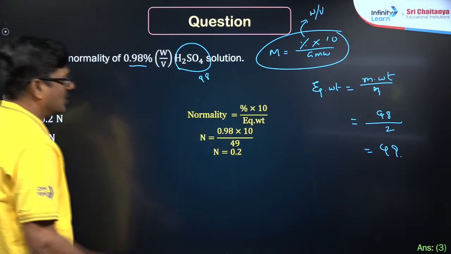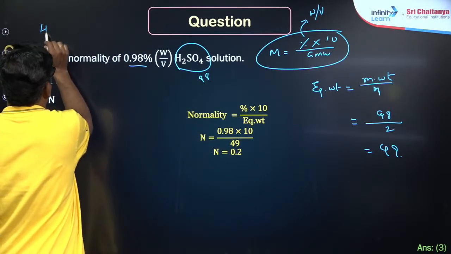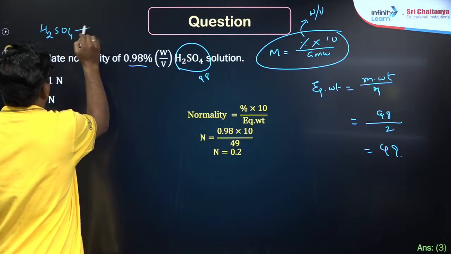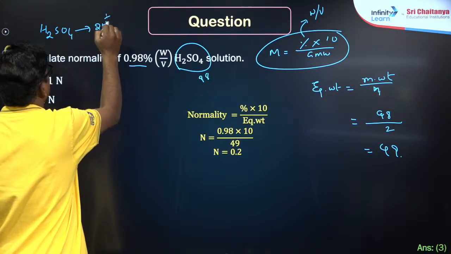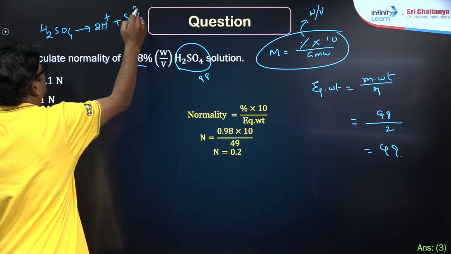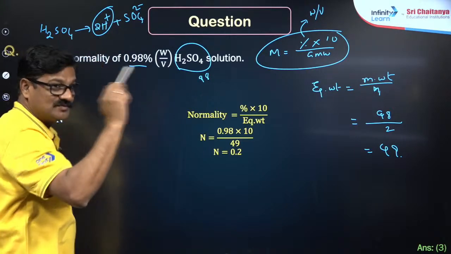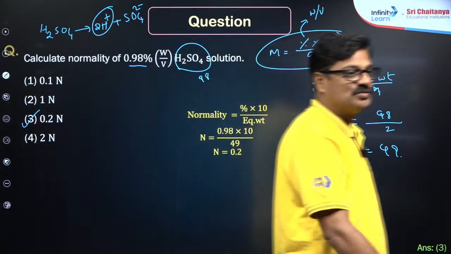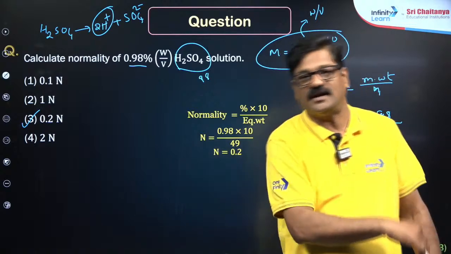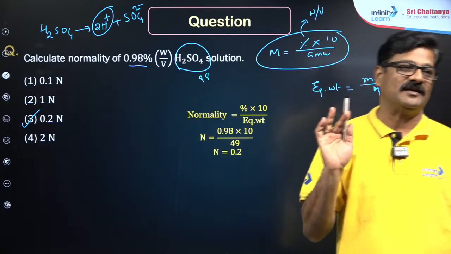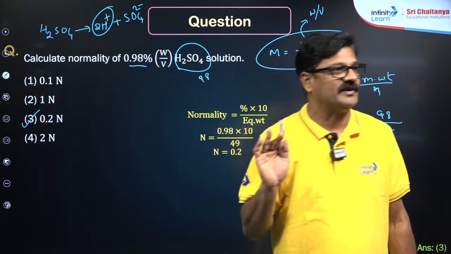So how does 2 come? That also I can say. So it is going to be 2H plus and SO4 2 minus. N is equal to 2. So when the acid is ionized, the n value can be calculated based on the number of H plus given.